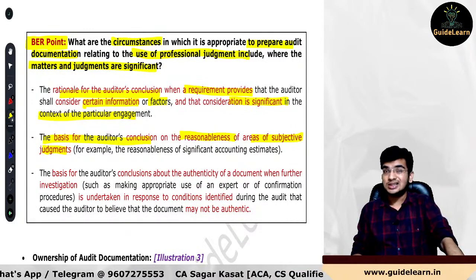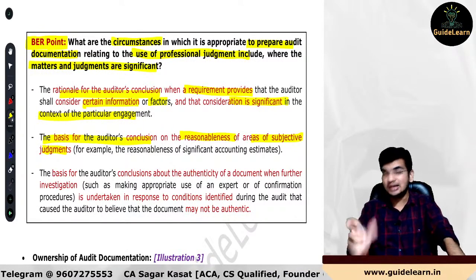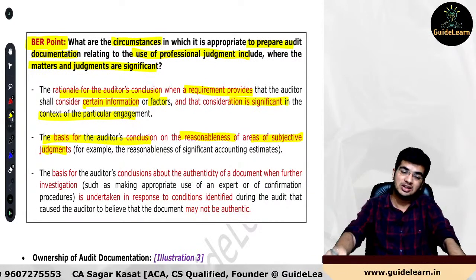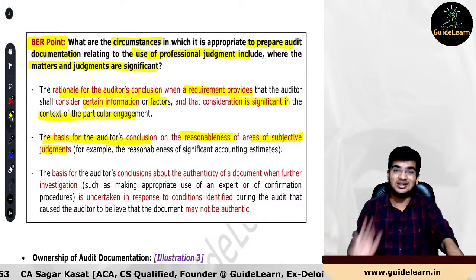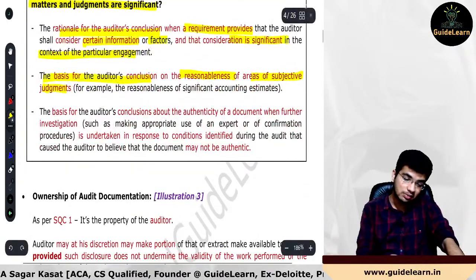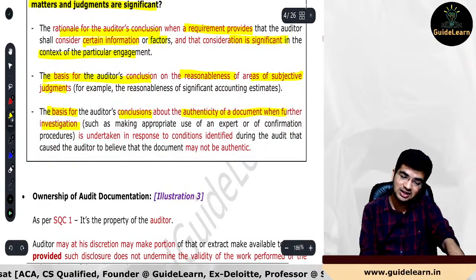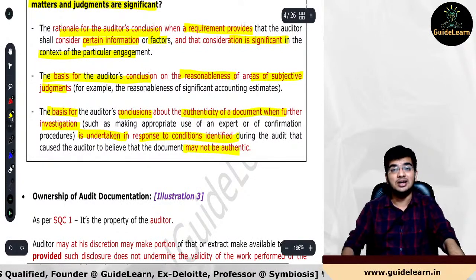Clear with this? So while testing that reasonableness, your conclusion on that reasonableness and the basis for that conclusion is the circumstance that tells us to prepare the audit documentation with respect to that judgment. Next one, the basis for the auditor's conclusions about the authenticity of a document when further investigation is undertaken in response to conditions identified which may indicate that the document is not authentic.